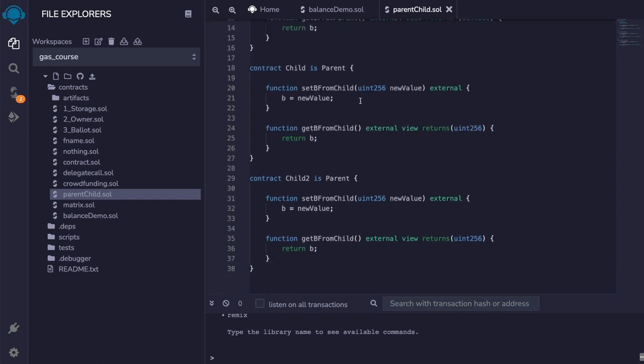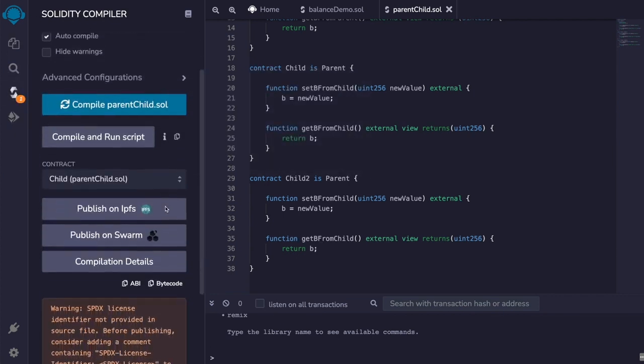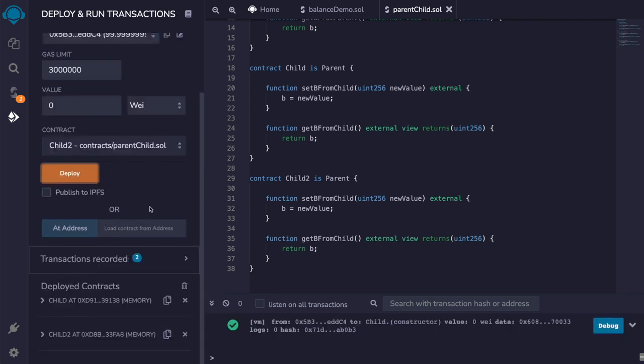We have 2 children. One will do the same exact thing, except we'll call the function something different. Set B from child and get B from child. Child 2 can also set the B, and child 2 can also get the B. Okay, let's compile this. Okay, I've deployed both of the contracts.